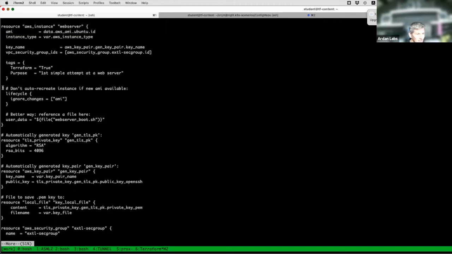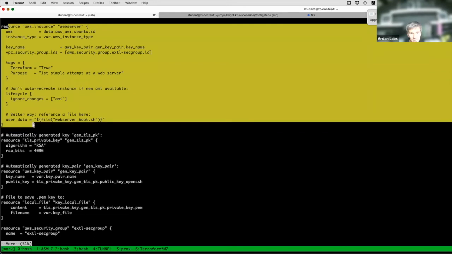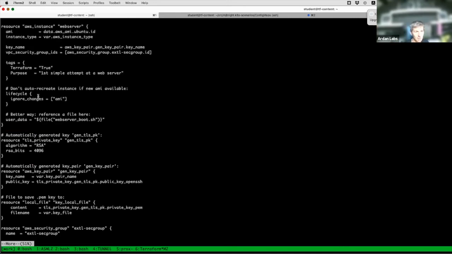One other change I made was, problem with that is, of course, if tomorrow there's a new AMI image and I apply this configuration, it's now going to recreate my virtual machine, which maybe isn't what I want. Maybe not, but we have the option to override that. So you see here, there's this lifecycle specification, and I'm telling it to ignore any changes on the field AMI. So when I initially create this web server, it will use that data source. From then on, it won't recreate the virtual machine just because there's a newer AMI available.